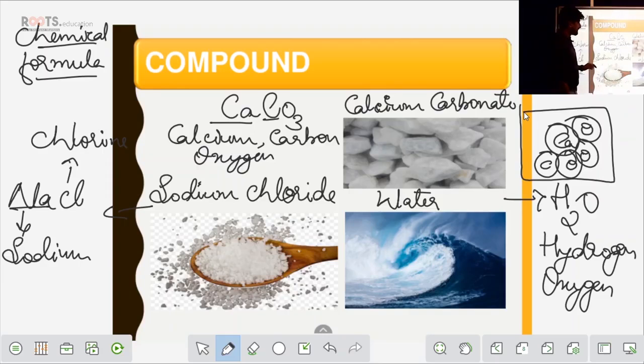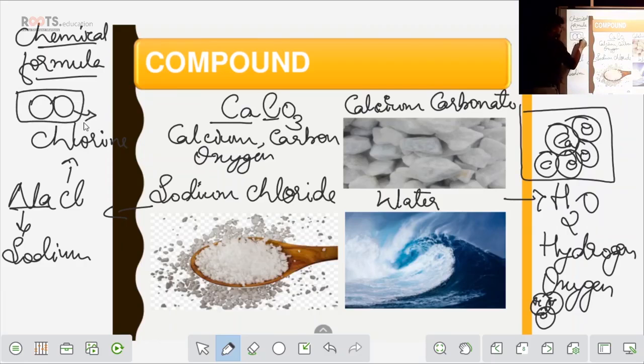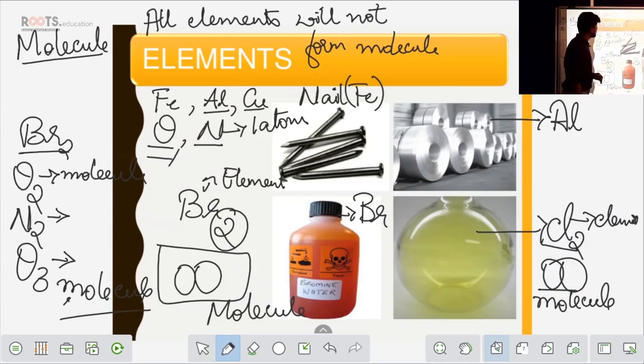Clear? So in water, how many atoms do you have? Two hydrogen atoms will combine with one oxygen atom, something like this. Here you have sodium one atom and chlorine one atom, and together they form a molecule. This molecule is called a compound, not an element. Is it clear? Fine. Again, you have to remember one point: all compounds will form molecules.